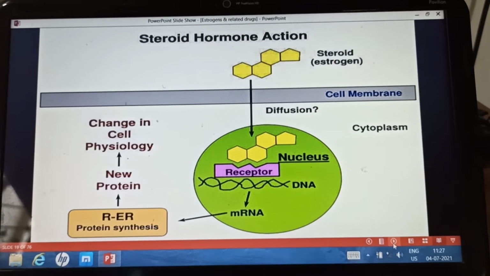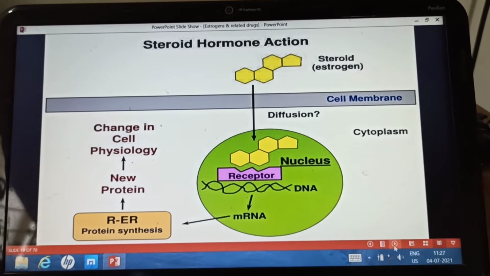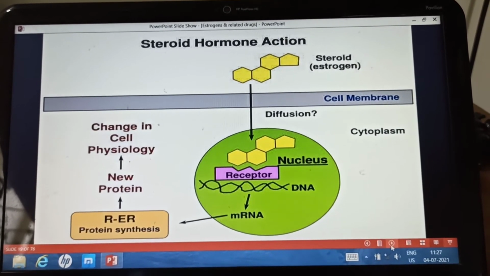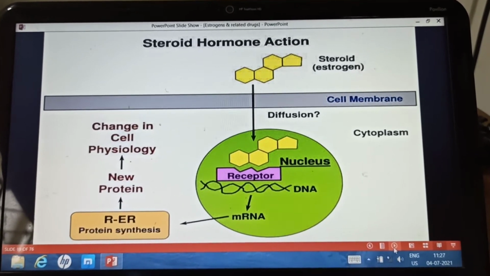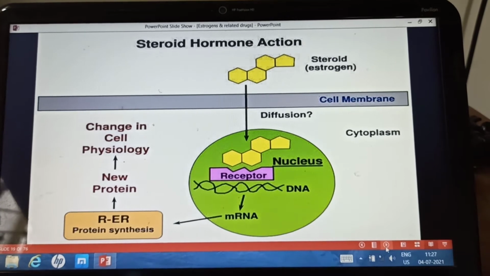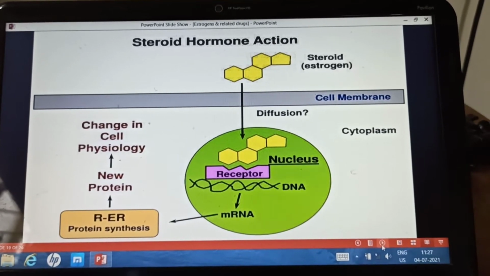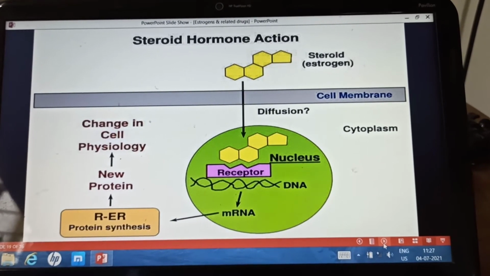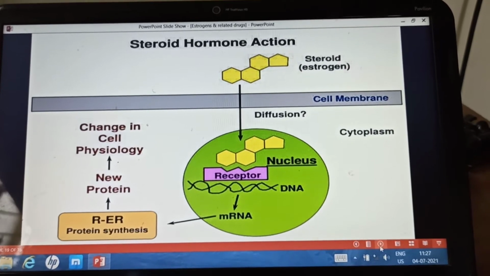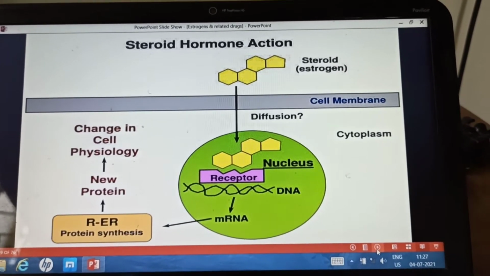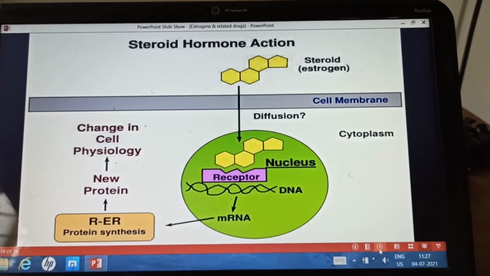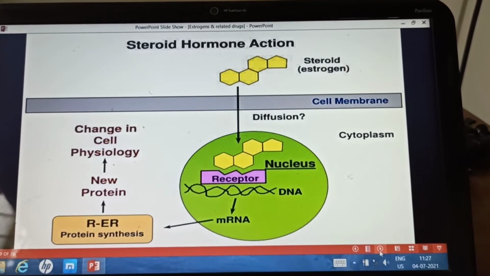There is an estrogen responsive element, also known as ERE, on the target gene. Once the hormone receptor complex binds to the estrogen response element of the target gene, it brings about the required gene transcription, and there is a synthesis of the messenger RNA.